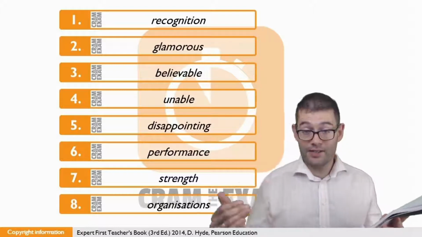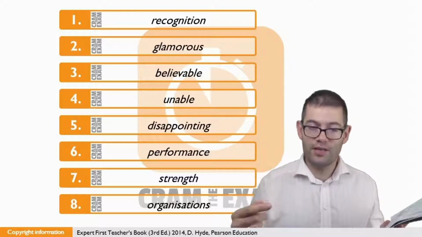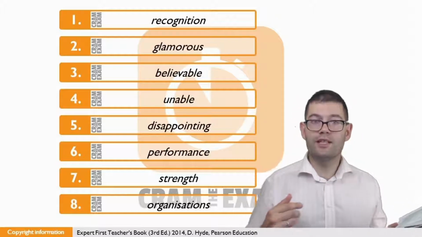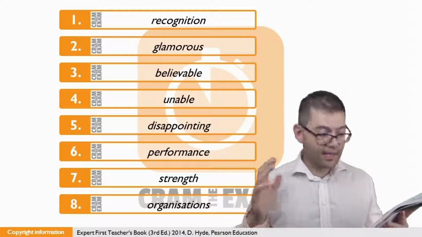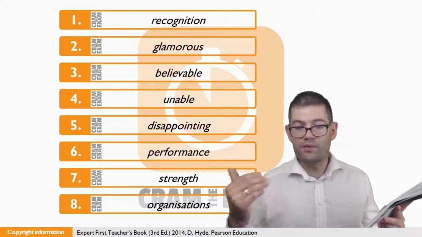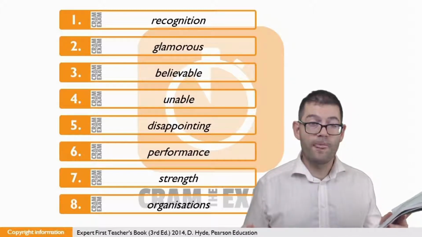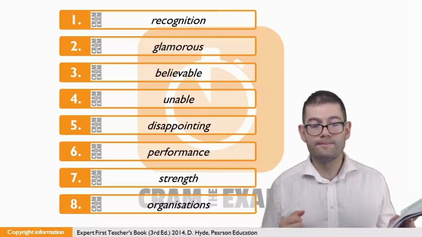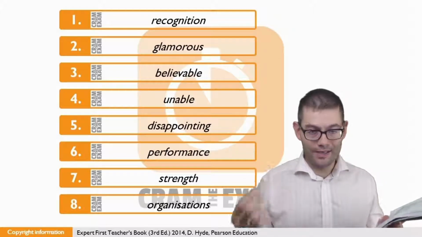First of all, just after the gap, we've got the noun characters, the plural noun characters, which is the first clue that this might be an adjective. Just before the gap, we've got another adjective, well-rounded, which means that we can only have another adjective which modifies characters. In this case, the adjective that we need, well, we've got two choices. We can either say unbelievable, which is the negative adjectival form, or we can say believable, which is the positive. If we have a look at the context, it's clear, of course, that we need the positive form, which is believable.